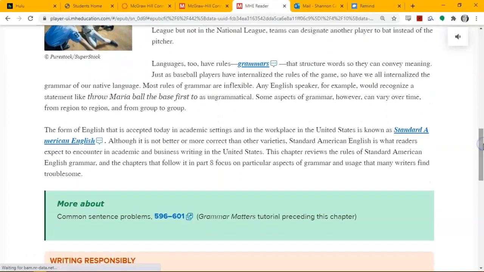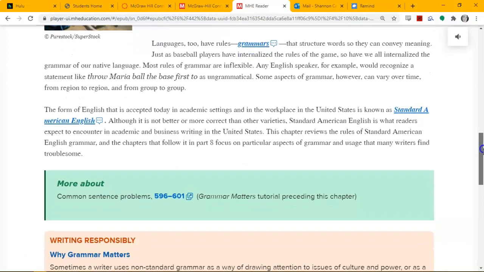In this class, we are using Standard American English. It's very formal and it does not allow for dialect or slang, abbreviations, or contractions. Remember that contractions are words like, instead of writing don't, you would write do not. So you're not allowed to write don't, you have to write it out.